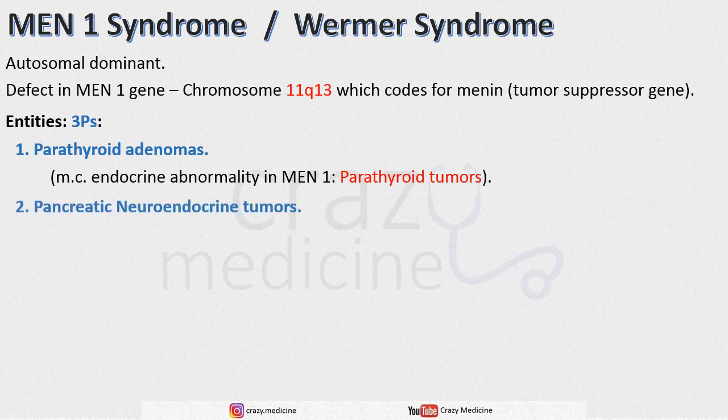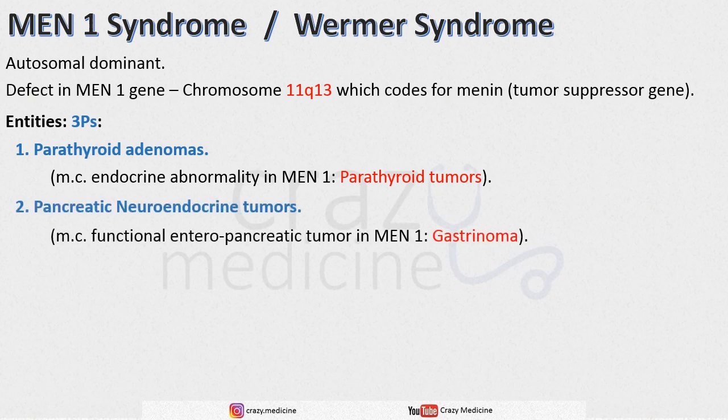Second P is pancreatic neuroendocrine tumors. The most common functional enteropancreatic tumor in MEN1 syndrome is gastrinoma. Friends, whatever is marked in red are important MCQ points. And third P is pituitary adenomas. It is situated in the anterior pituitary.